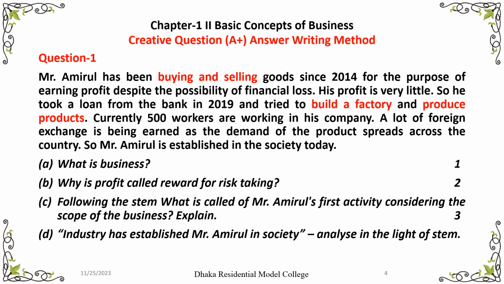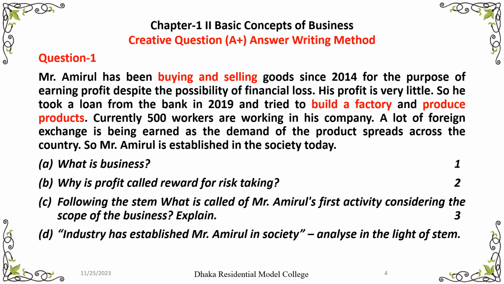There 500 workers are working in this company. That means workers do the production work. After production, a lot of the products, the authority of the company exports these products to the other countries, and by exporting these products, Mr. Amirul earns a lot of foreign exchange.